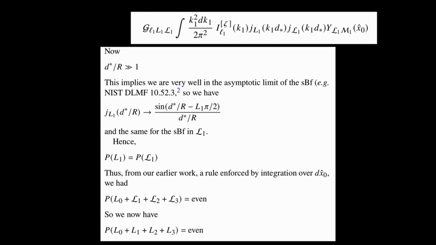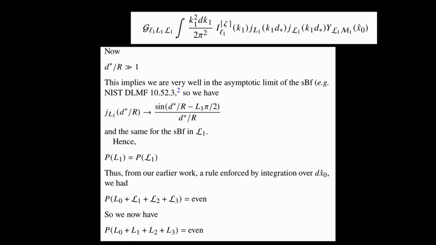I'm showing it again at the top of this slide. But now we know that d star over r is much, much greater than 1. So that means that for the k1s where the I is peaked, we're going to be in the asymptotic limit of the two spherical Bessel functions that I've shown above.